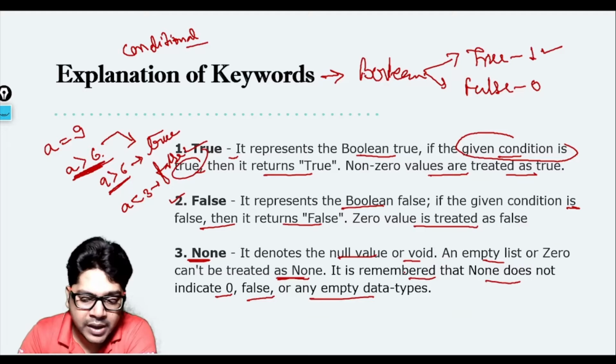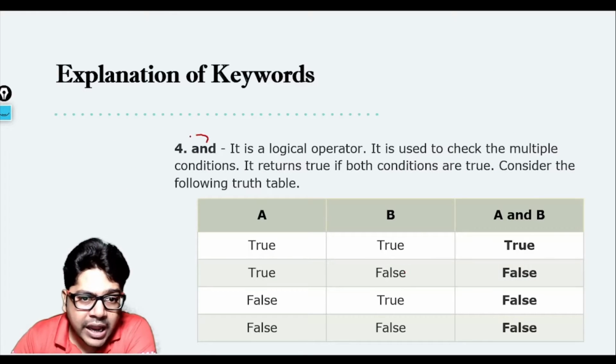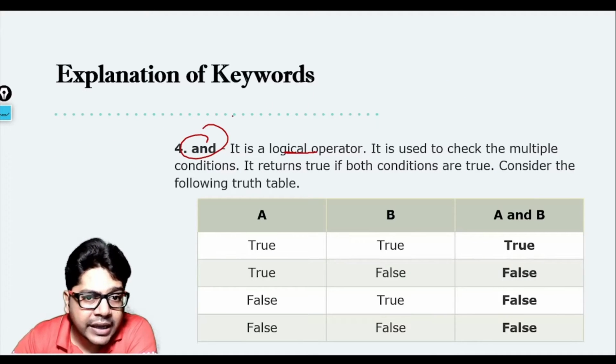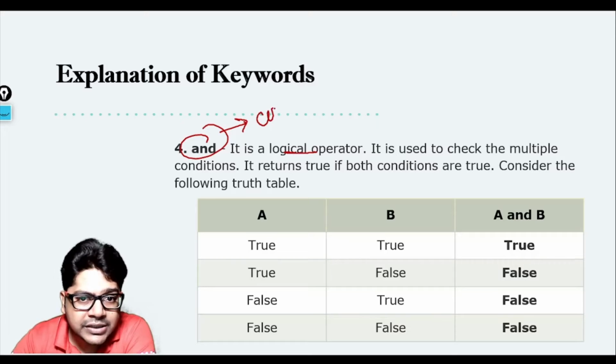Going ahead, talking about and, it is a logical operator, and again this is going to be used very much with conditional statements. This is one of the right-hand operators of conditional statements, you can say that. Okay, so what is and?